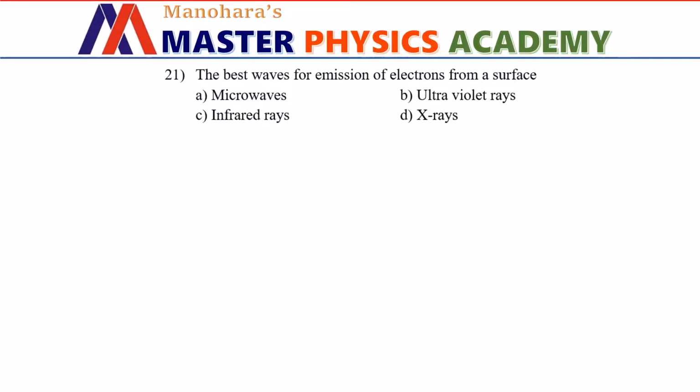The best waves for emission of electrons from a surface should have more energy. More energy means it can knock down electrons from a metal surface more effectively. Microwaves are less energetic, then come infrared rays, then ultraviolet rays. The most energetic of all these rays is X-rays, hence it is most suitable. Option D is the correct answer.